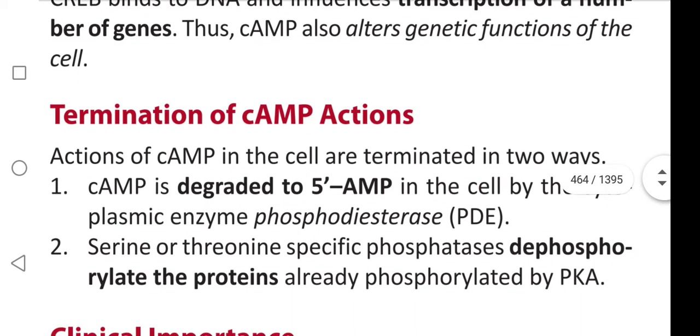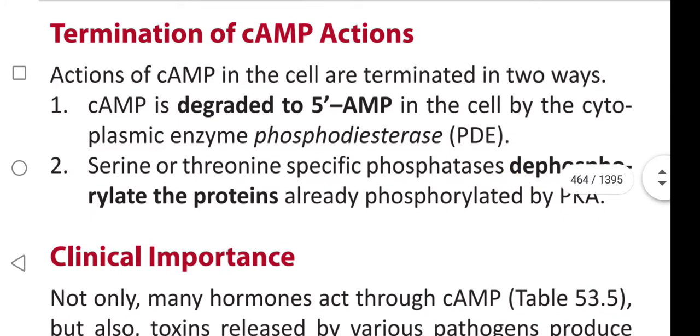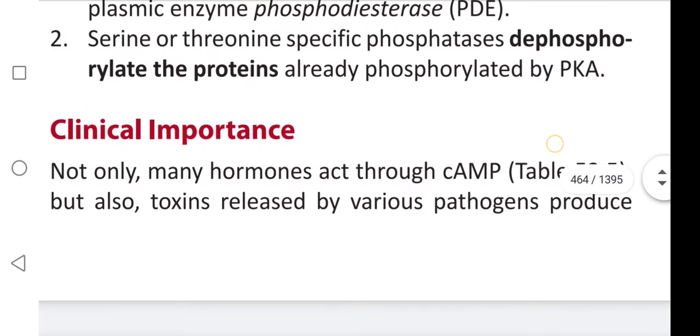Termination of cyclic AMP actions. Actions of cyclic AMP in the cell are terminated in two ways. First way is that cyclic AMP is degraded to 5'-AMP in the cell by the cytoplasmic enzyme phosphodiesterase, PDE. In the second termination method, serine or threonine specific phosphatases dephosphorylate the proteins already phosphorylated by protein kinase A.